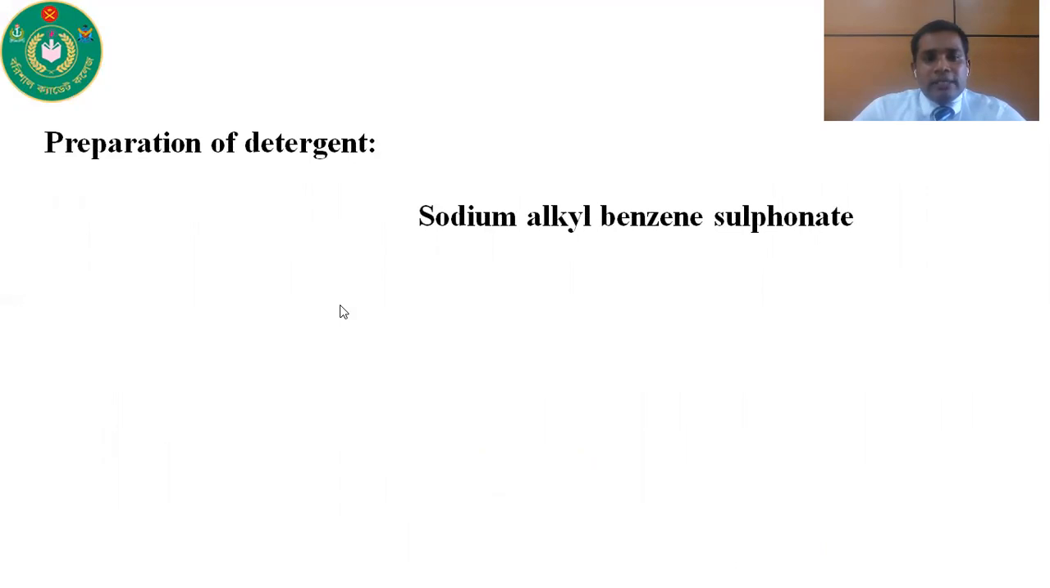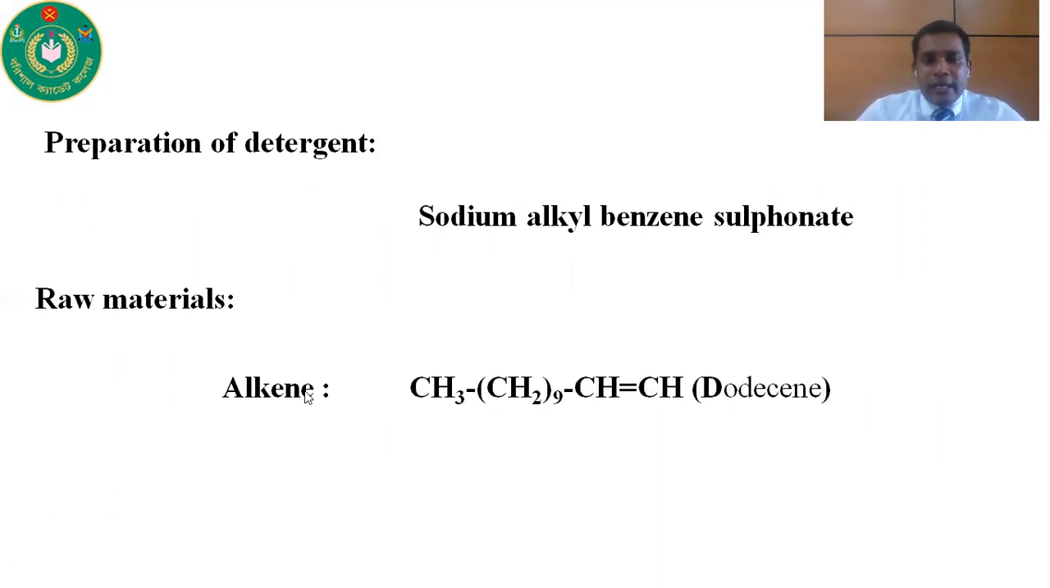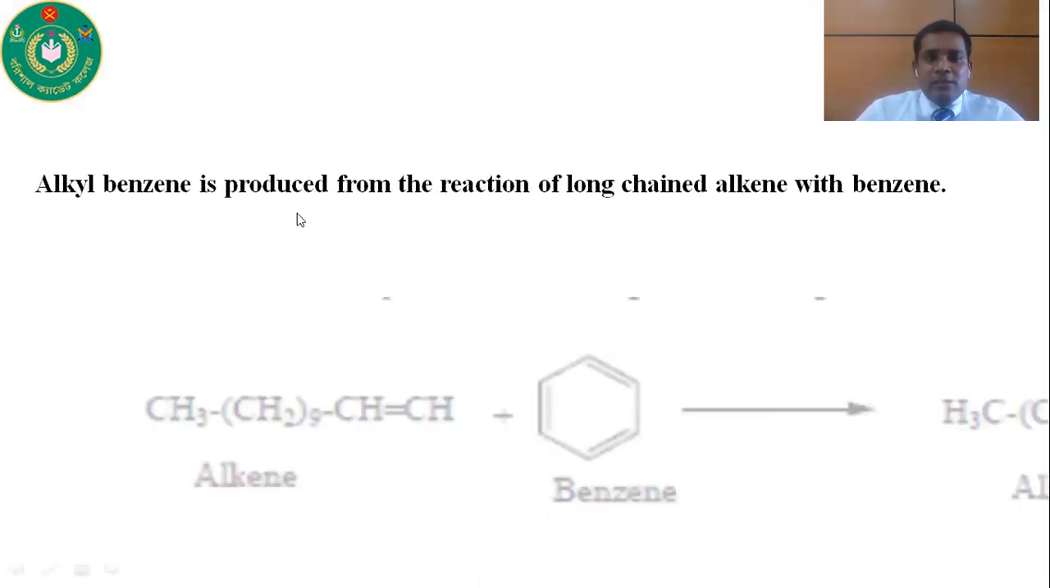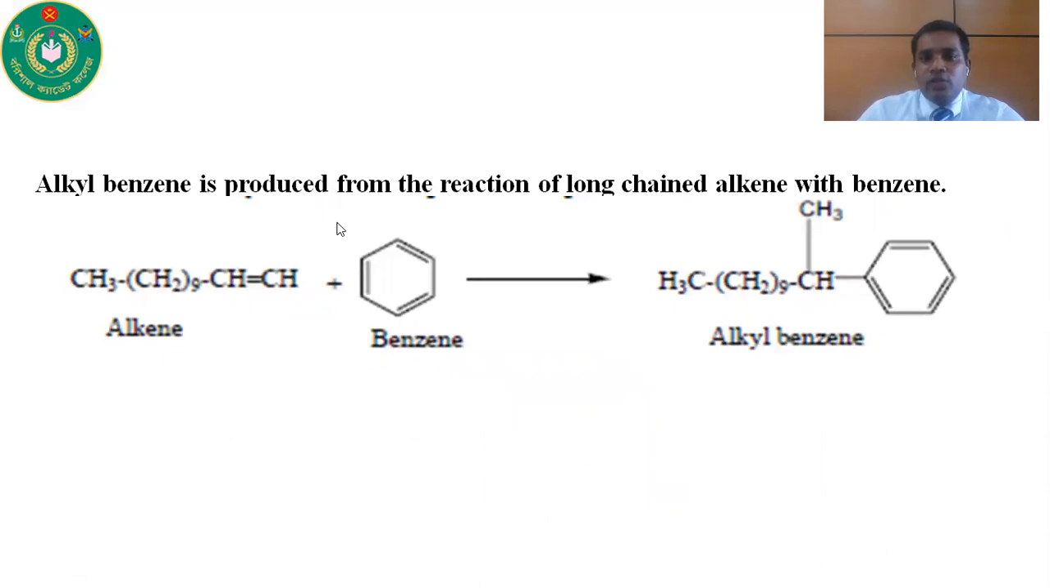Another example of a detergent is sodium alkyl benzene sulfonate. Its raw materials are alkene, that means dodecene, and benzene. By using benzene and dodecene, we can prepare sodium alkyl benzene sulfonate. At first, alkyl benzene is produced from the reaction of long chain alkene and benzene. So when benzene reacts with dodecene, it produces alkyl benzene.